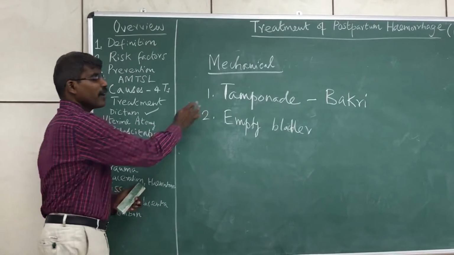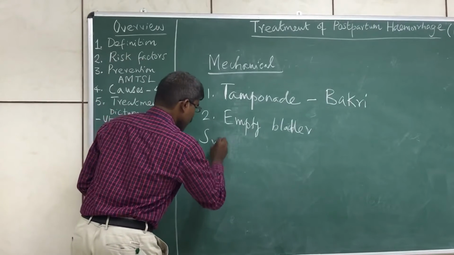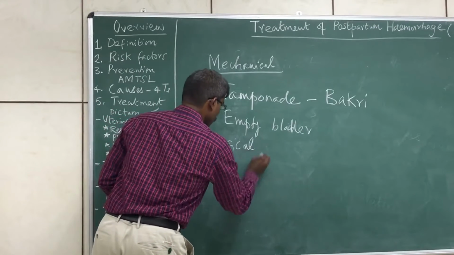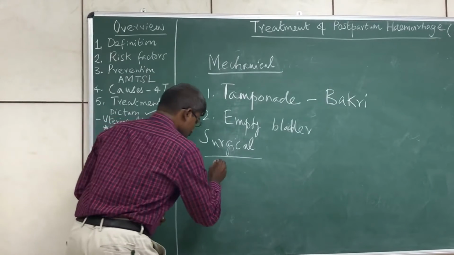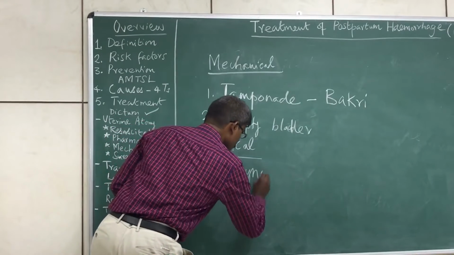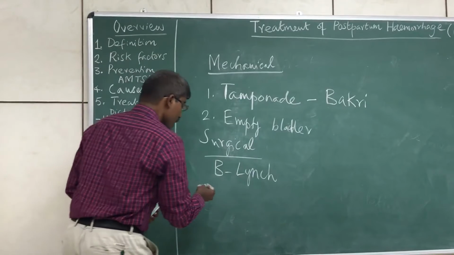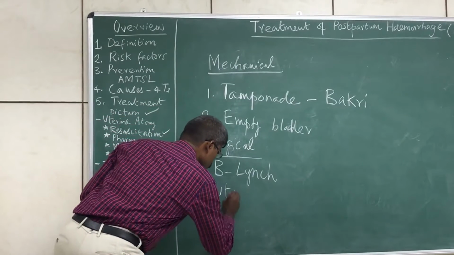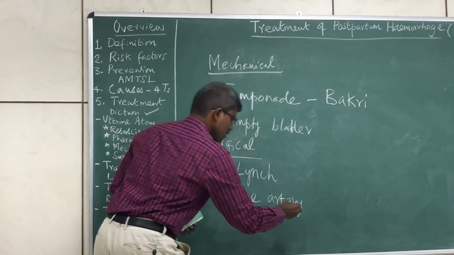Still, if tamponade does not correct postpartum hemorrhage, the last resort for treatment of uterine atony is surgical. We have compression suturing called B-Lynch. Compression sutures can be done. We can ligate the uterine artery surgically.